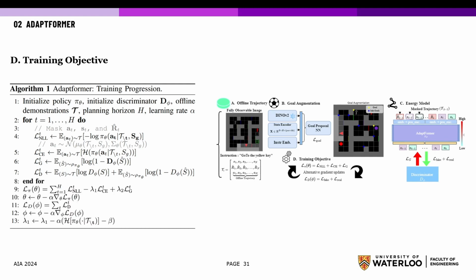We perform gradient descent that alternates between policy, discriminator, and the Lagrangian multiplier. In practice, we observe that the Lagrangian multiplier eventually reaches zero, and thus the entropy constraint is always satisfied and is lower bound.